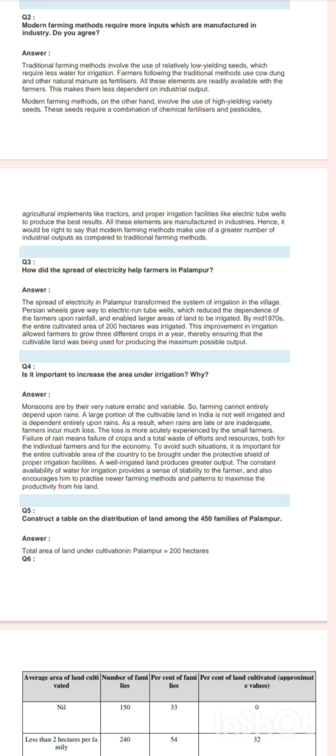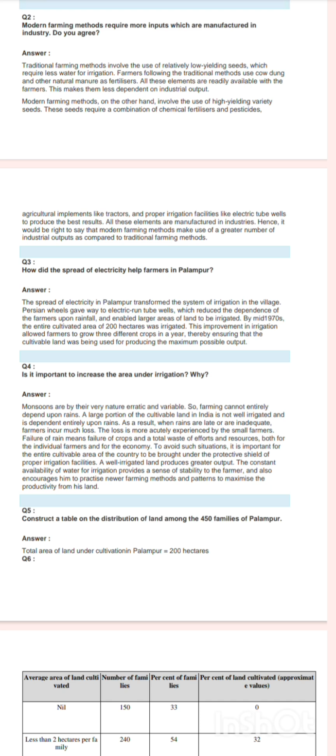All these elements are manufactured in industries. Hence, it would be right to say that modern farming methods make use of a greater number of industrial outputs as compared to traditional methods.